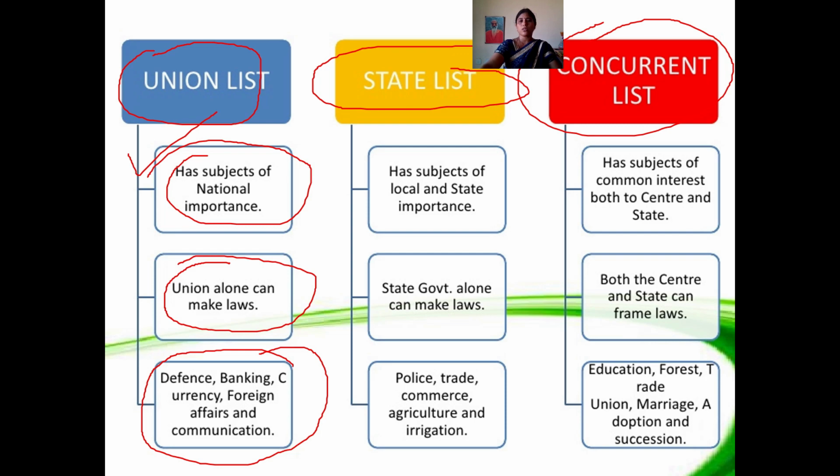Next, coming to the state list. Some powers are given to states regarding subjects mainly related to local and state importance, not bigger units. So in this, the state government alone can make laws. There is no interference of the central government in this regard.